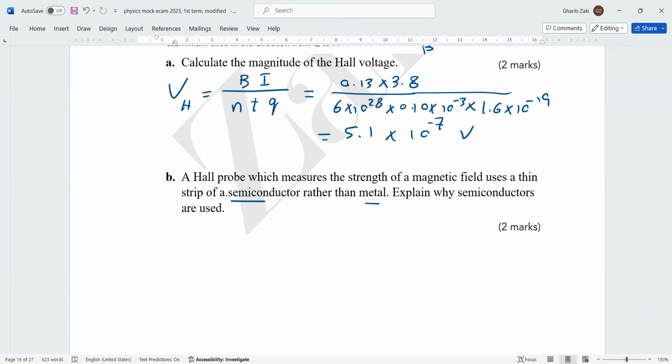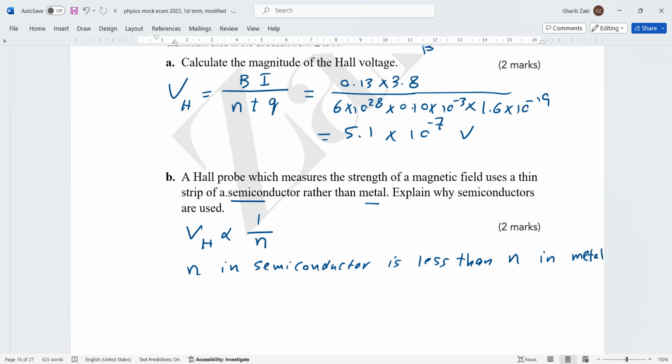And the Hall voltage is inversely proportional to the number of free electrons. So here n in semiconductor is less than n in metal.